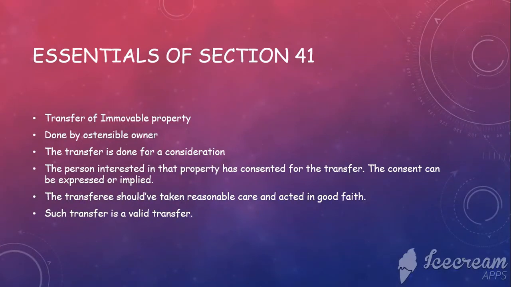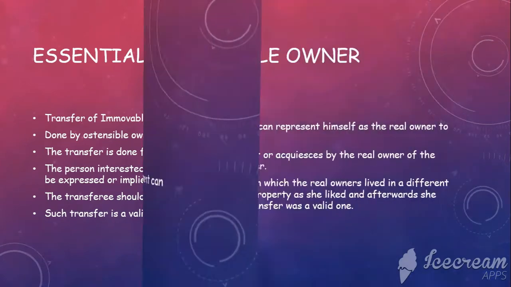The essentials of Section 41 are: there has to be a transfer of immovable property, and that transfer should have been done by an ostensible owner. The transfer is done for a consideration, and the person interested in that property has consented to the transfer, and the consent can be either express or implied. The transferee should have taken reasonable care and acted in good faith. Then if all these 5 conditions are proved, such a transfer will be a valid transfer. Otherwise, it will be a void transfer.